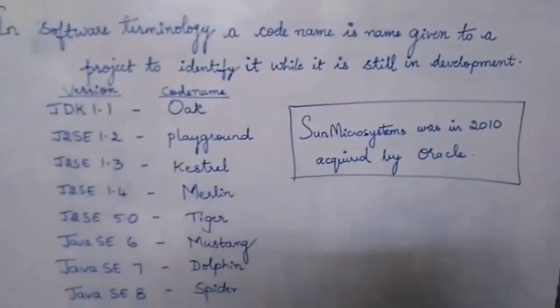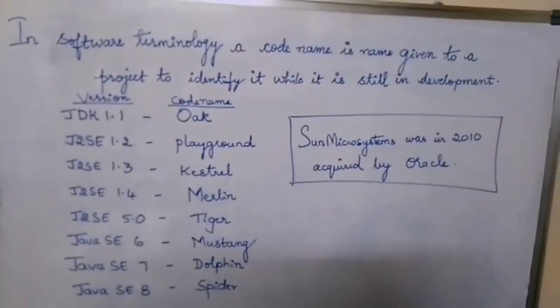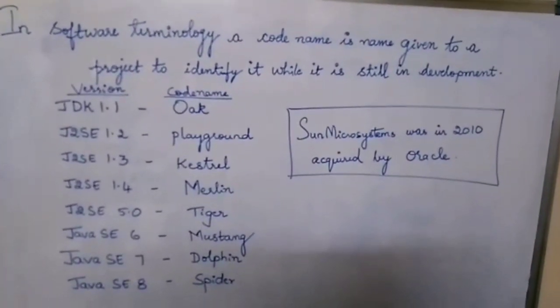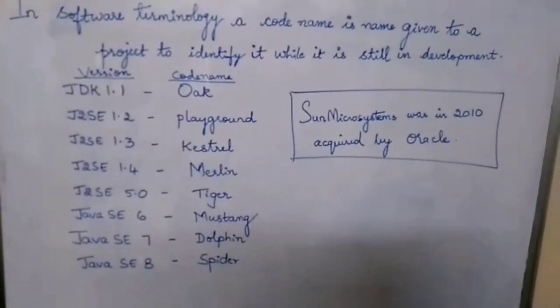What is meant by code name? In software terminology, a code name is given to a project to identify it while it is still in development. So these are the various code names.